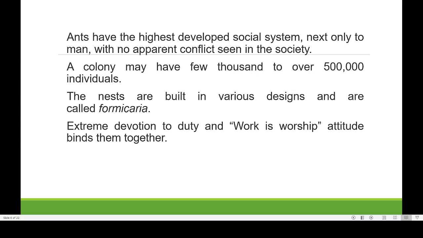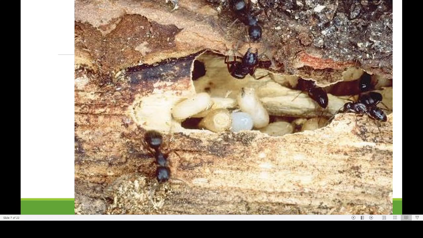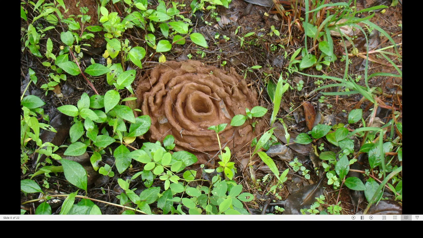Another peculiarity that we can see in ants is that they are very much devoted to their colony. That is, work is worship. That is an extreme form of dedication to their colony, and that kind of work-is-worship attitude is exhibited by many ant members. Here also we can see how ants are making their colony, and these are the pupae, and how pupae will be taken care of.